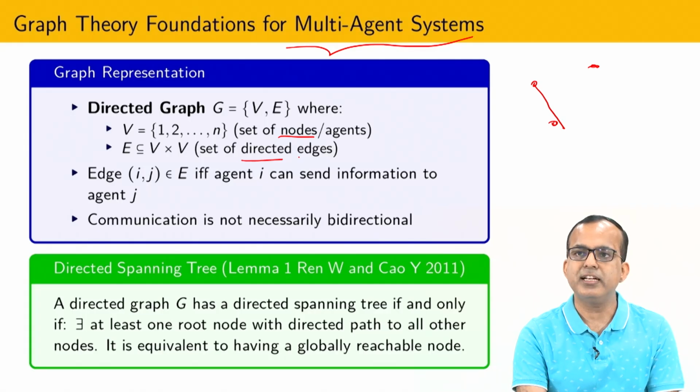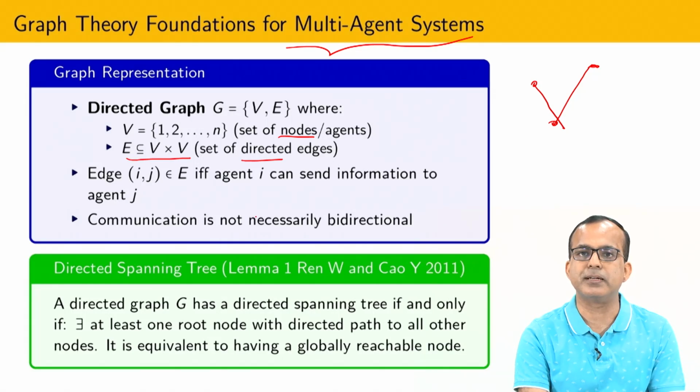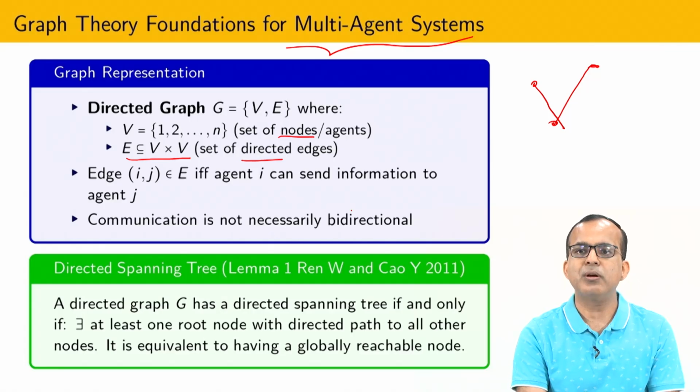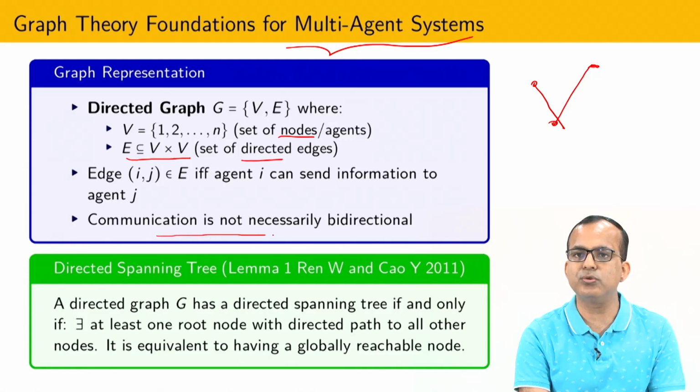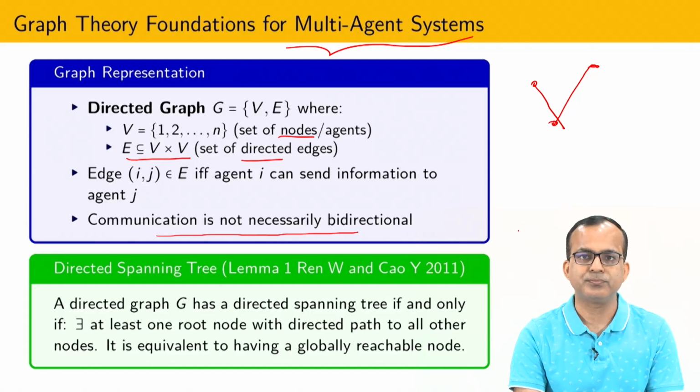What is our assumption? It is possible that all agents are not directly connected. Okay, and due to that reason I am not assuming that I have an edge with every agent. Okay, it might be possible that this and this agent are not connected, but obviously this agent is connected through this agent. Okay, and due to that reason this symbol comes into picture. So now one more important point, it might be possible that whatever communication occurs between two agents is not bidirectional.